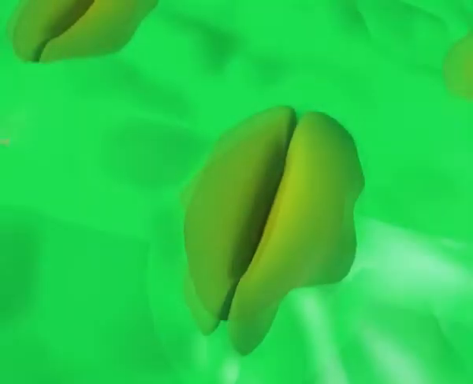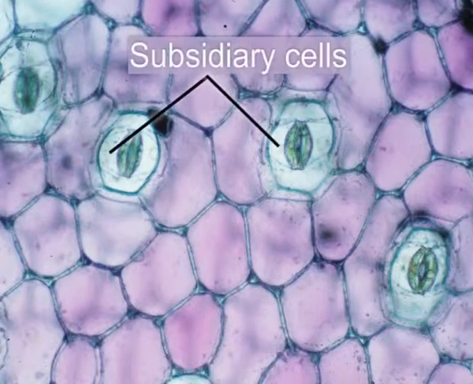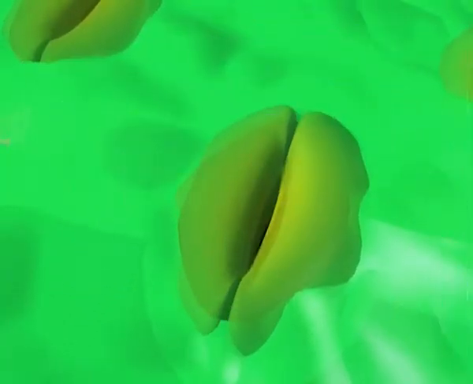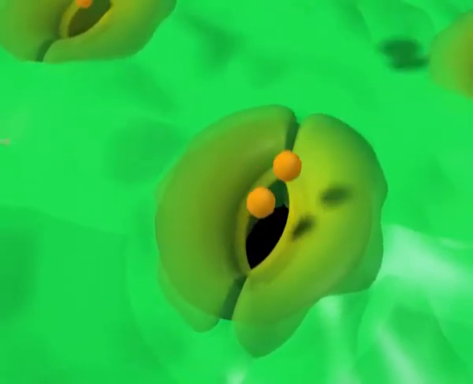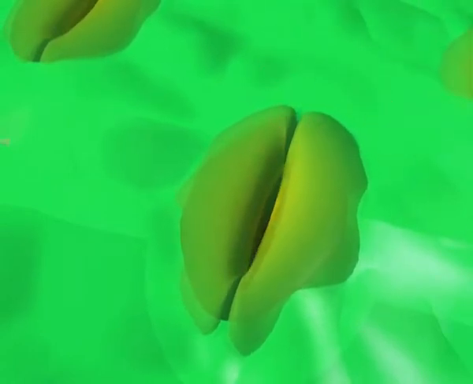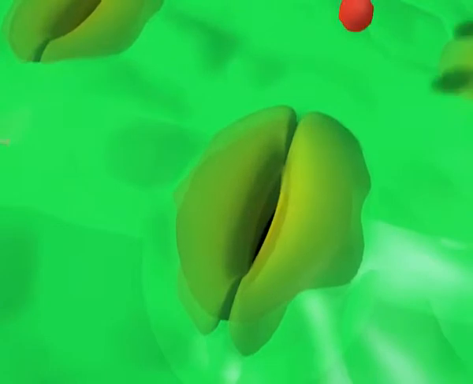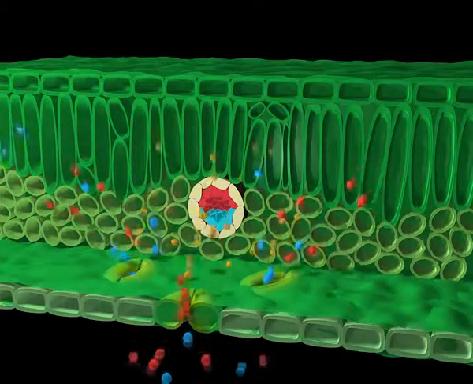Certain plants have additional cells arranged around their stomatal cells, which are referred to as subsidiary cells. They act to assist or protect the stomatal cells. Stomata are openings on the surface of leaves through which gaseous exchange takes place. Stomata also regulate the rate of transpiration. The main function is to allow gaseous exchange.